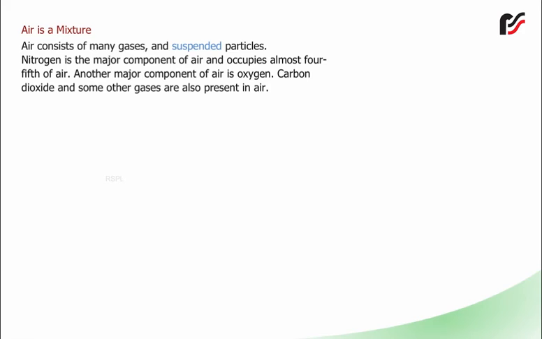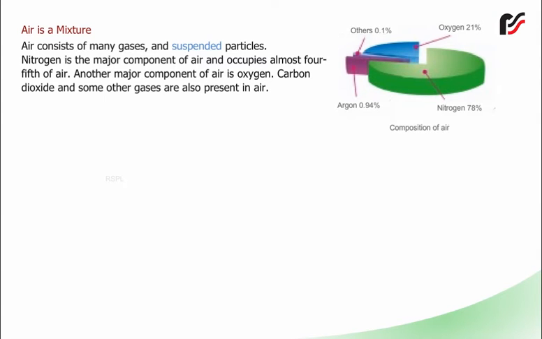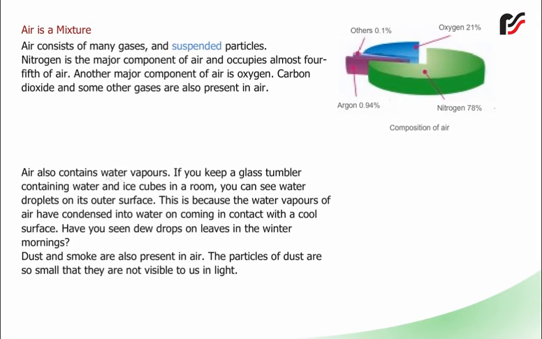Air is a mixture. Air consists of many gases and suspended particles. Nitrogen is the major component of air and occupies almost 4/5 of air. Another major component of air is oxygen. Carbon dioxide and some other gases are also present in air. Air also contains water vapors.